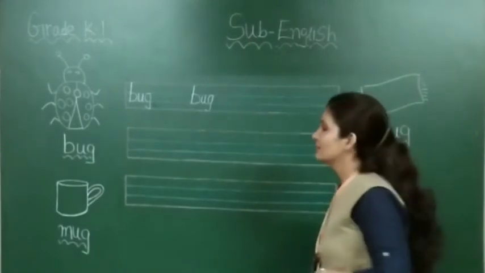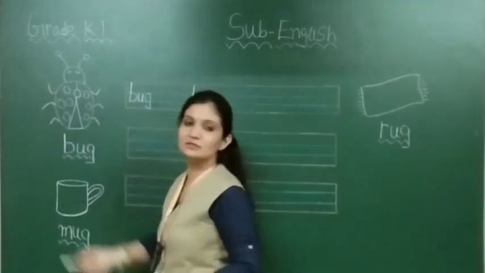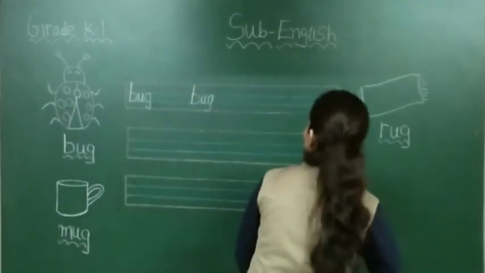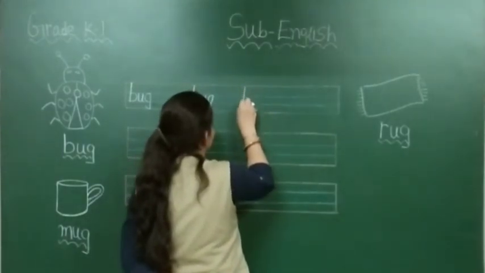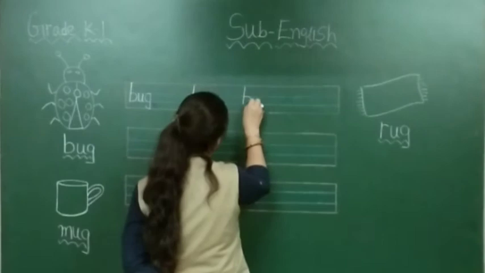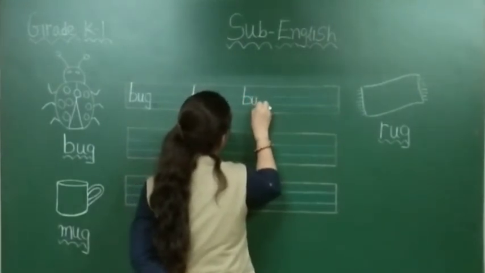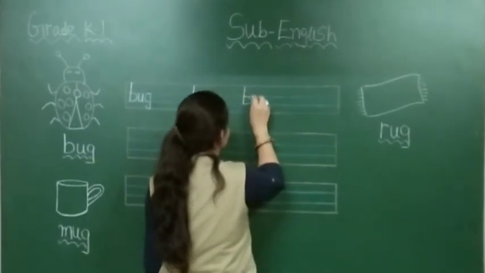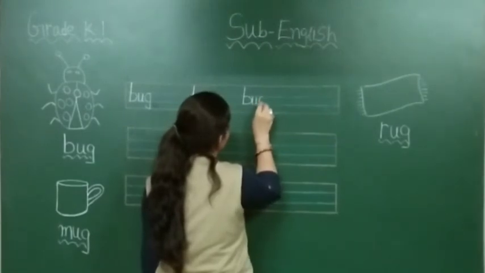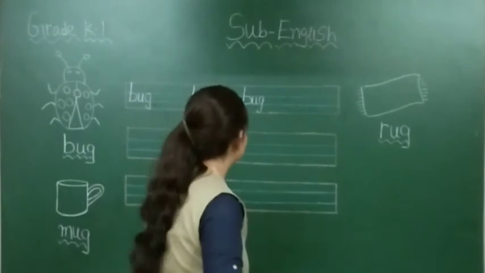Yes, red. And these are the black spots. Now again, you have to write down first small letter B, then U, and then G. B, A, G.